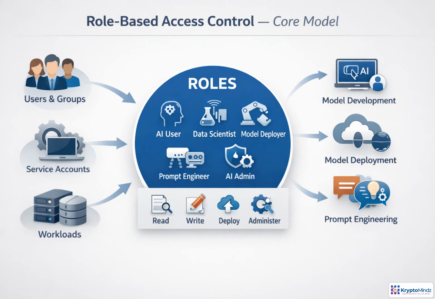RBAC simplifies access by placing roles between identities and AI resources. Instead of granting every user, service account, or workload individual permissions, you assign roles that match responsibilities. Each role bundles allowed actions, such as read, write, deploy, or administer. This makes access easier to review and maintain. The design matters. Roles like data scientist or model deployer should be stable, specific, and aligned with real job functions.